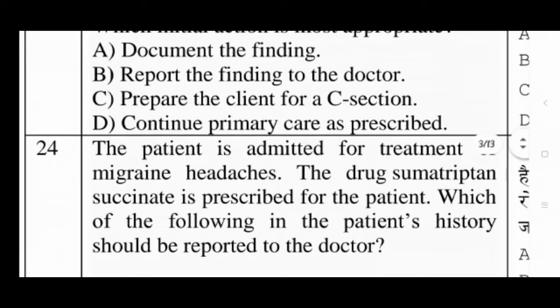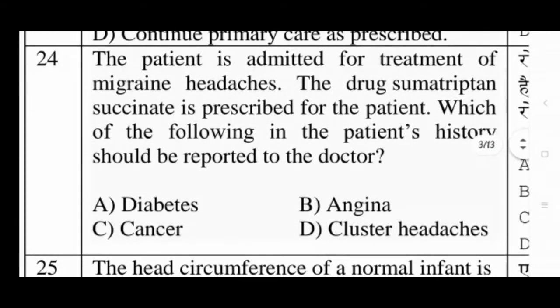Next question is, the patient is admitted for treatment of migraine headache. The drug sumatriptan succinate is prescribed for the patient. Which of the following in the patient's history should be reported to the doctor? That is option A, diabetes; option B, angina; option C, cancer; and option D, cluster headache. The answer of this question is angina.